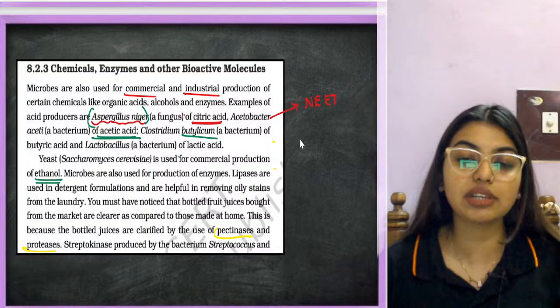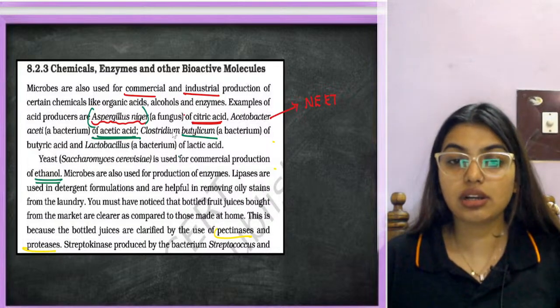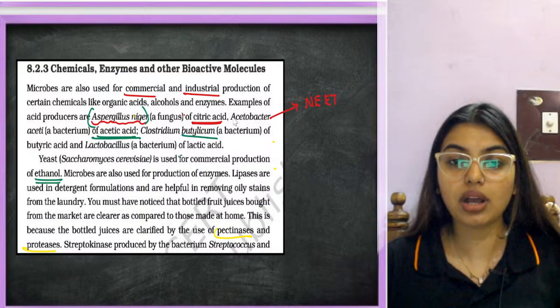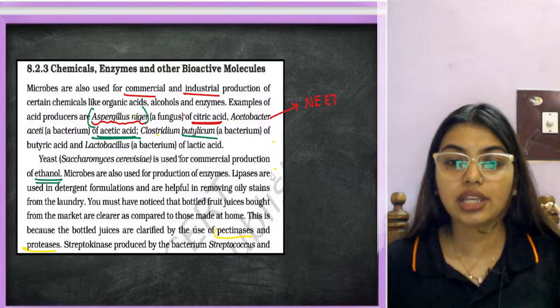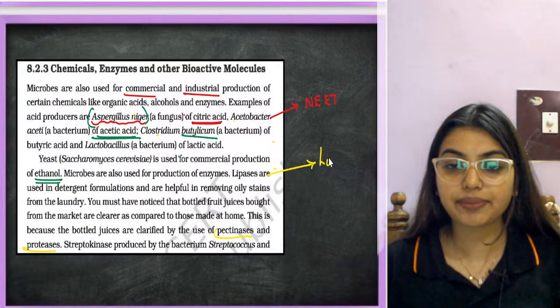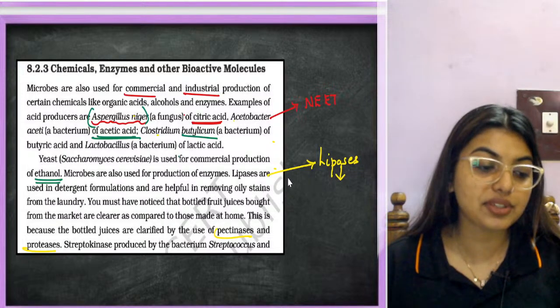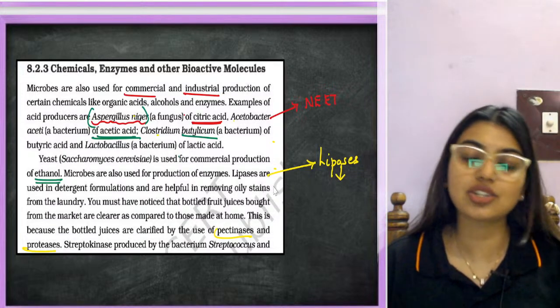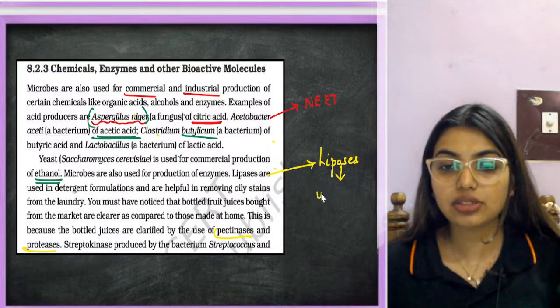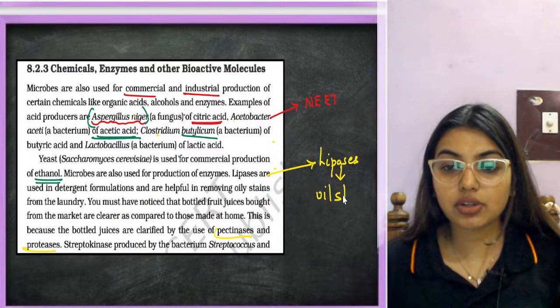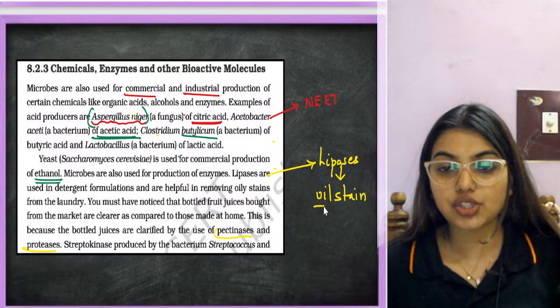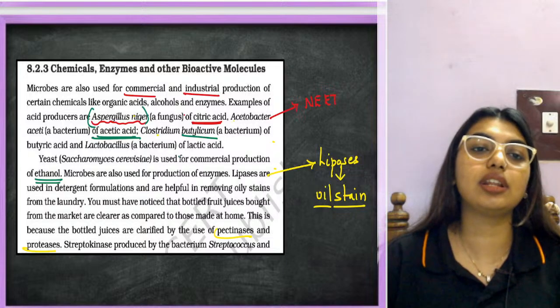So these four examples you remember. Here you have to remember lipases.